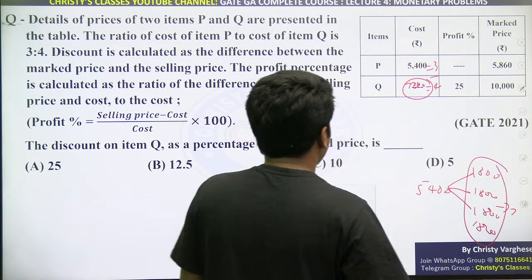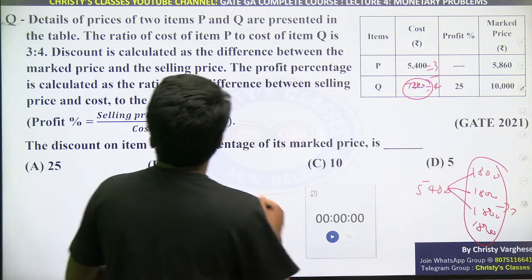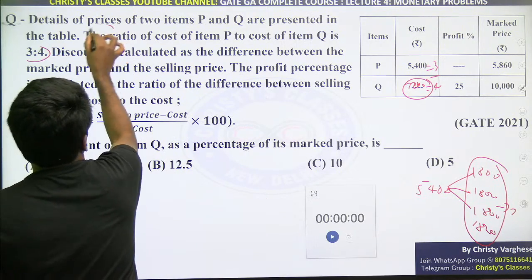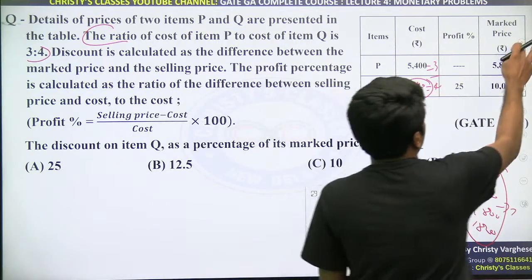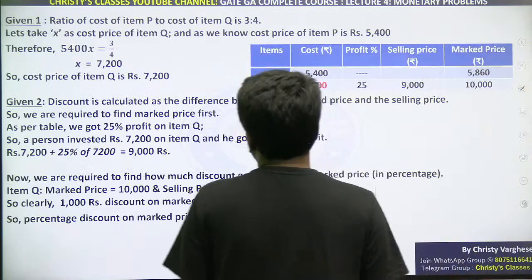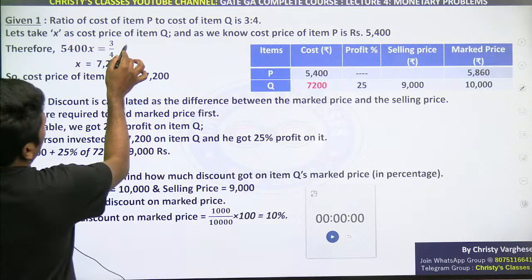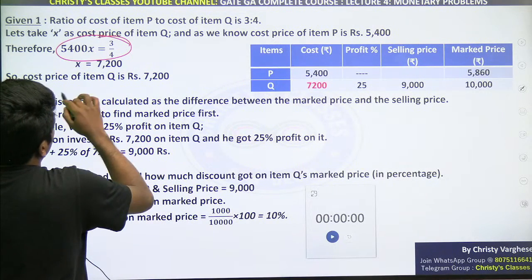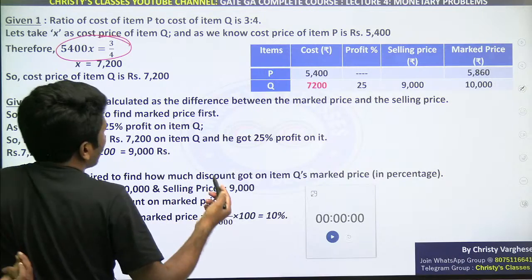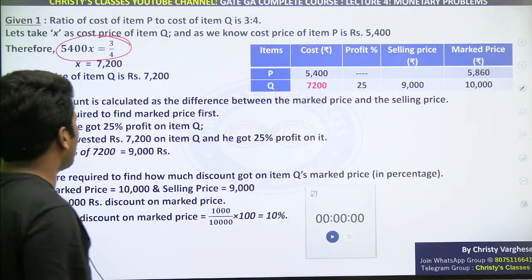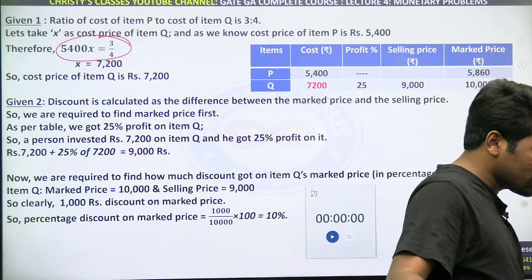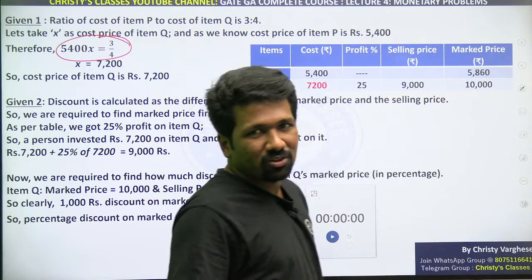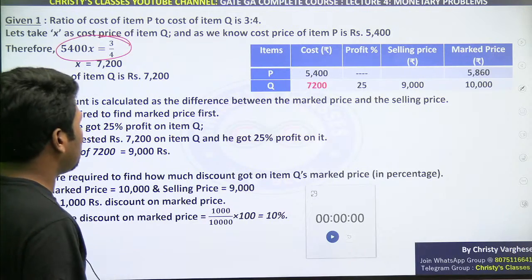Are you all understanding it? Because question says they are in the ratio 3:4. Again, if you are not okay with that, you have to take the help of writing steps like this: 5400, x equal to 3/4, and then cross multiply and get it. But that is unnecessary. You can save every step, you can save like 5 seconds, 10 seconds, and that will make a big difference in competitive exams. Please keep that in mind.